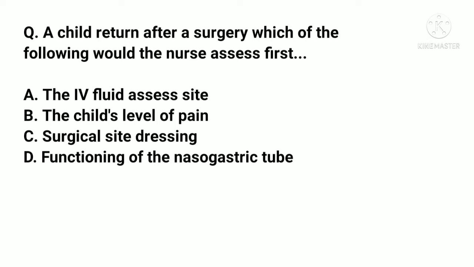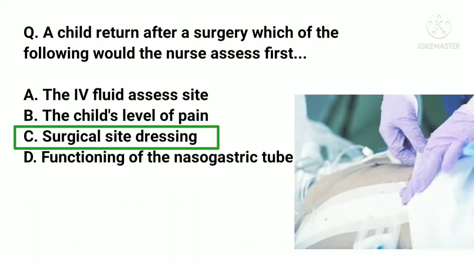A child returned after a surgery. Which of the following would the nurse assess first? A. The IV fluid assess site. B. The child's level of pain. C. Surgical site dressing. D. Functioning of the nasogastric tube. And the correct answer is C. Surgical site dressing. The nurse must observe the surgical wound site carefully during 24 to 48 hours after surgery for signs of hemorrhage.